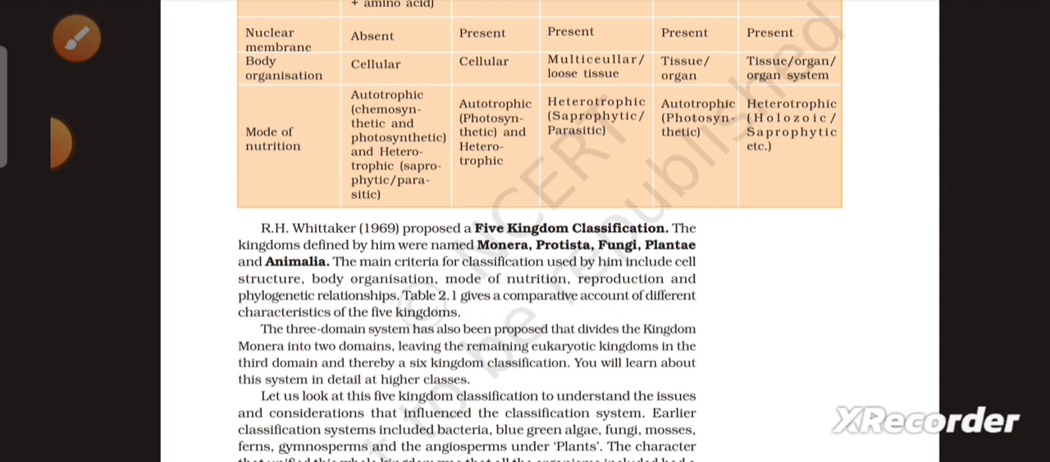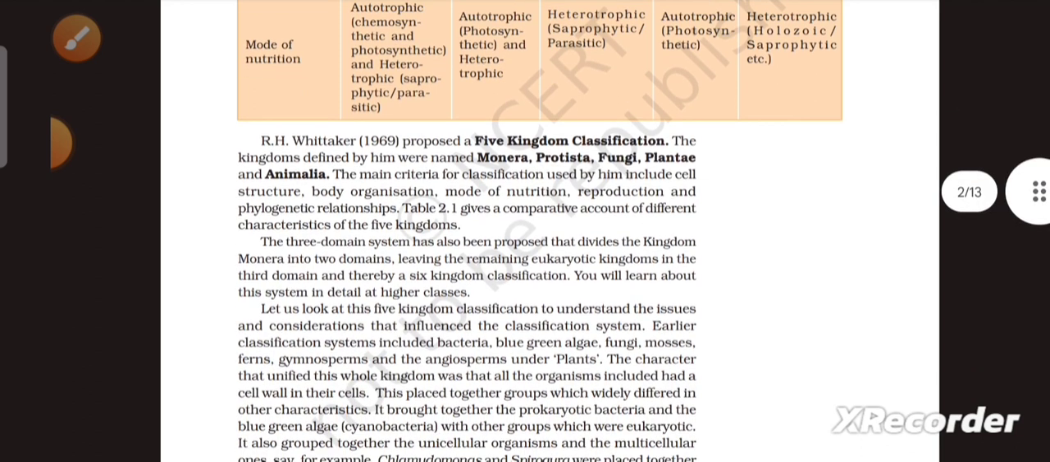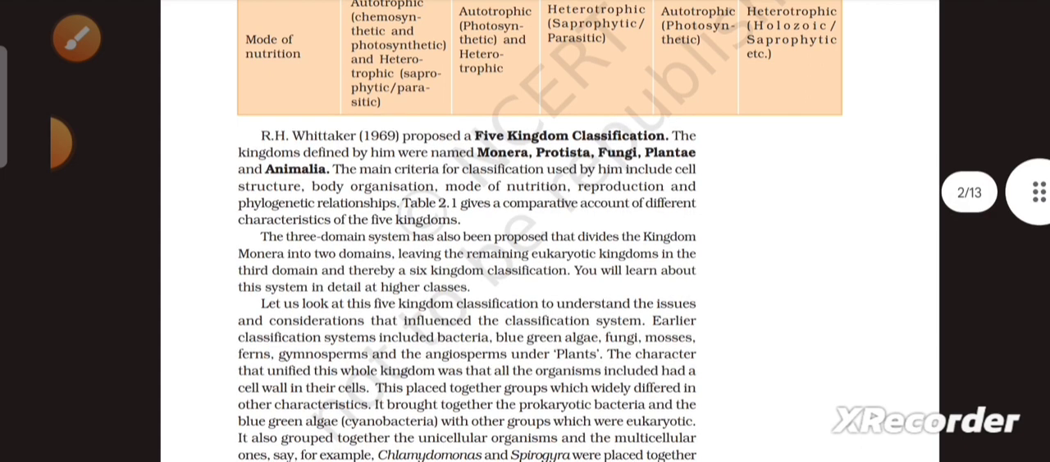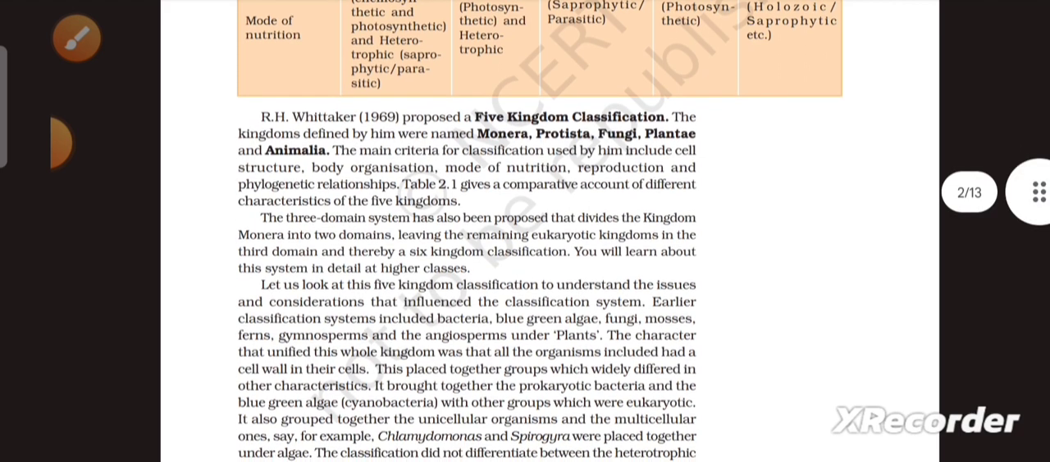R.H. Whittaker in 1969 proposed a five-kingdom classification. The kingdoms defined by him were named Monera, Protista, Fungi, Plantae, and Animalia. The main criteria for the classification used by him include cell structure, body organization, mode of nutrition, reproduction, and phylogenetic relationship. Table 2.1 gives a comparative account of different characteristics of five kingdoms.